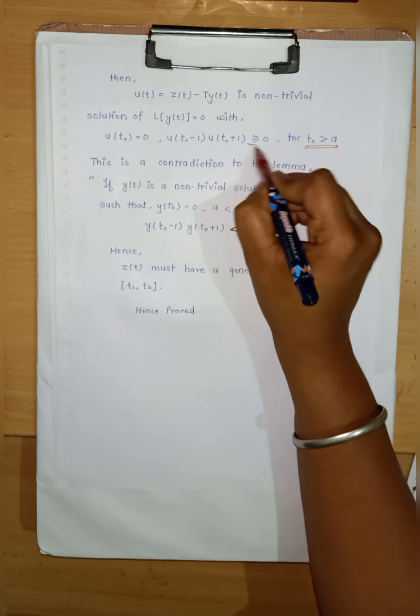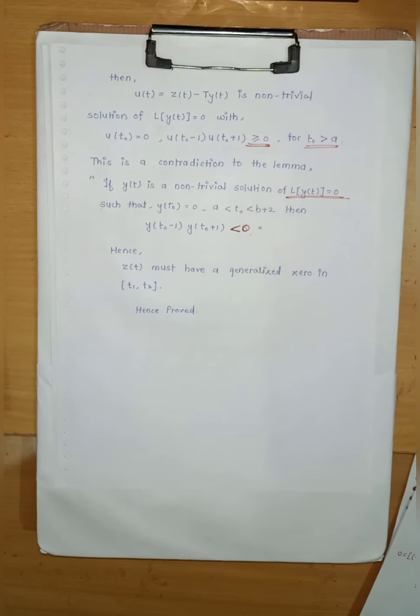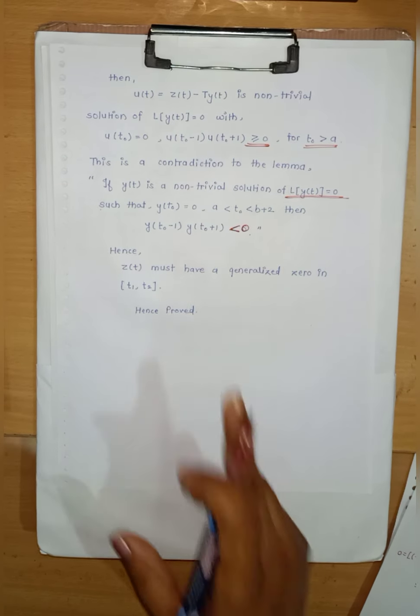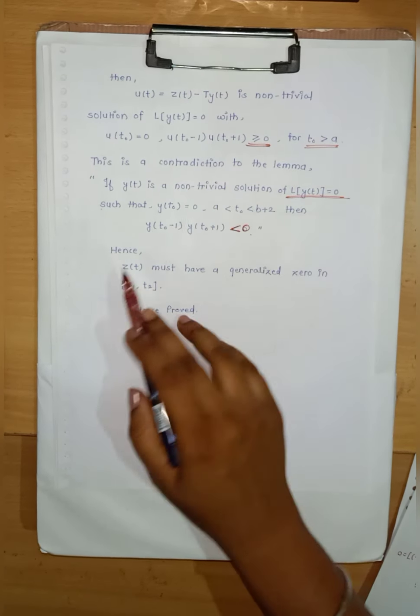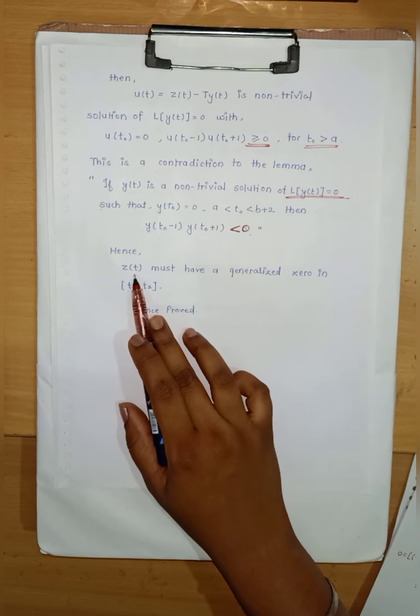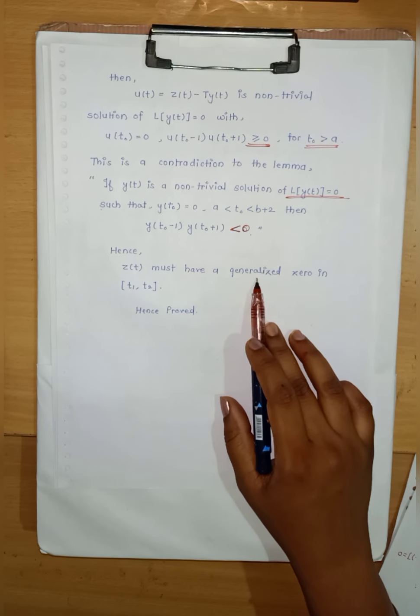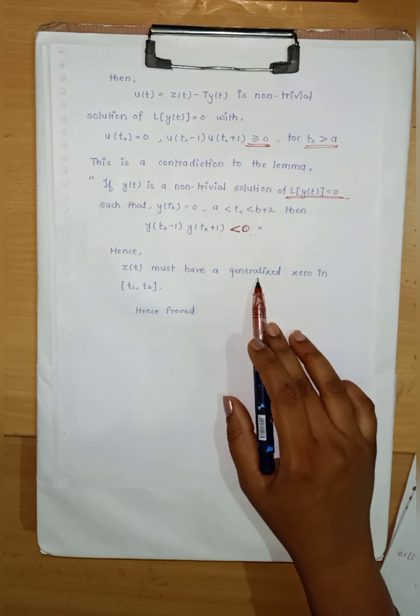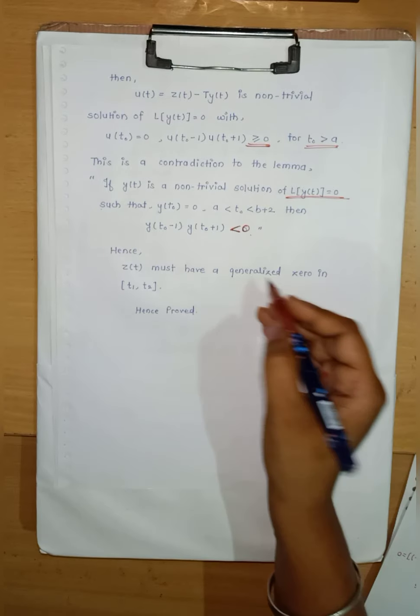But we are getting greater than or equal to 0. So this is the contradiction, and hence z of t must have a generalized 0 in the closed interval t1 and t2.